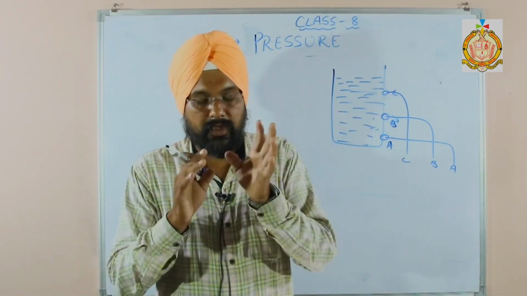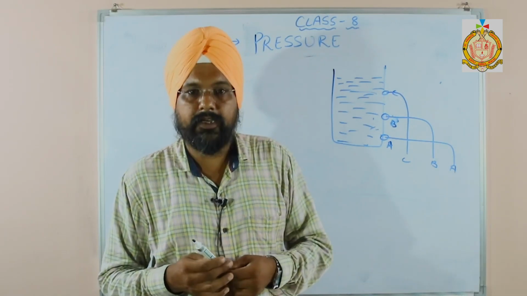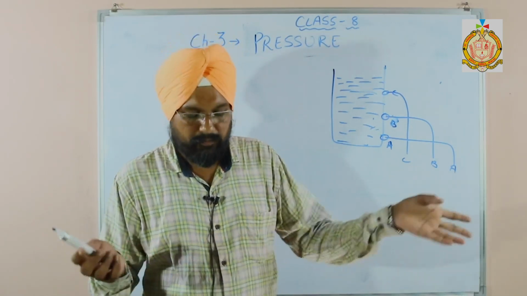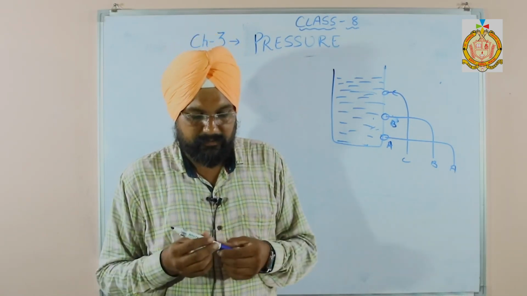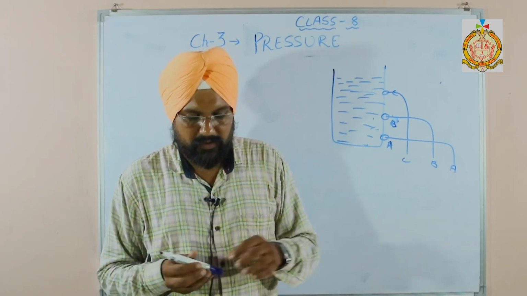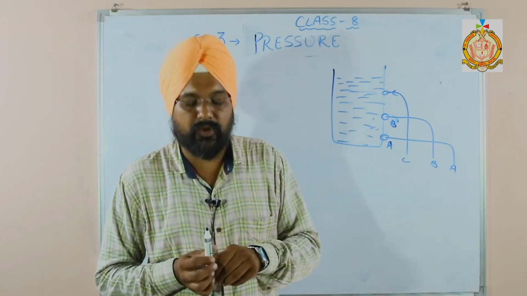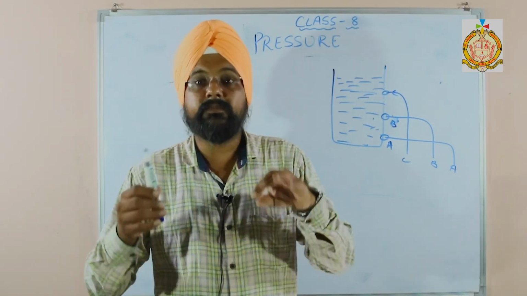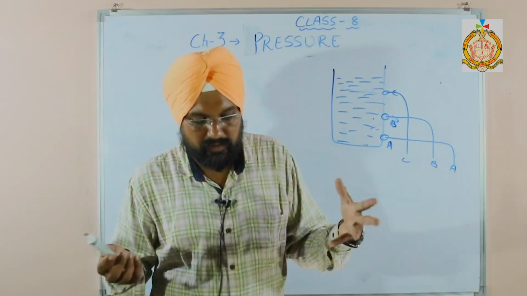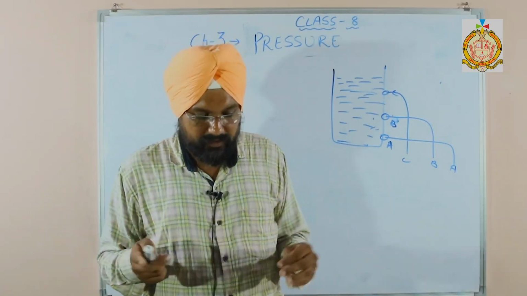So your answer must be: the walls of the dams are made broader at the bottom so as to withstand the increasing pressure of the water. Withstand means maintain.